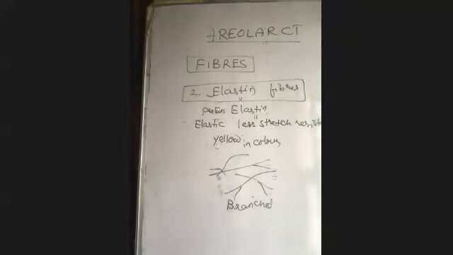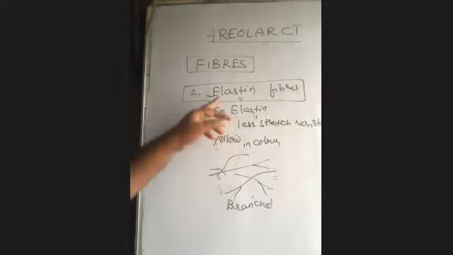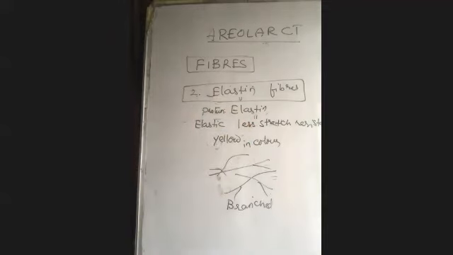Collagen fibers are white in color and arranged in the form of bundles. Elastin fibers are arranged in the form of branches. Collagen fibers are stretch resistant; elastin fibers are less stretch resistant. Collagen fibers are white; elastin fibers are yellow.